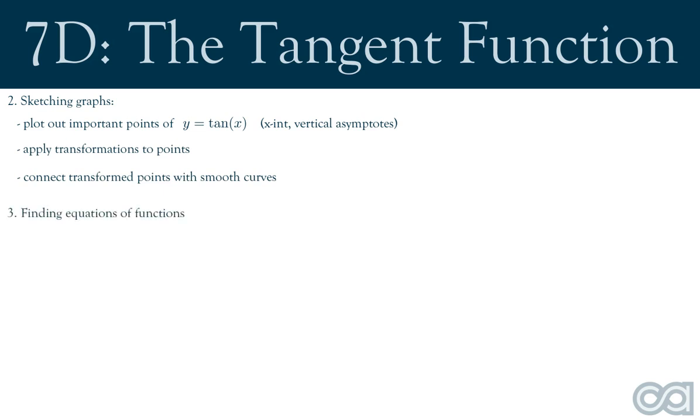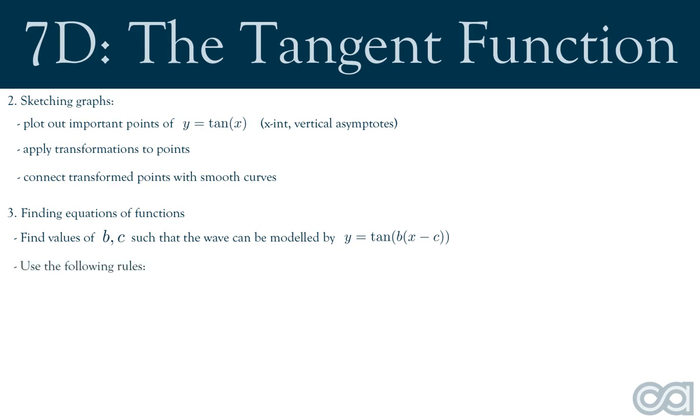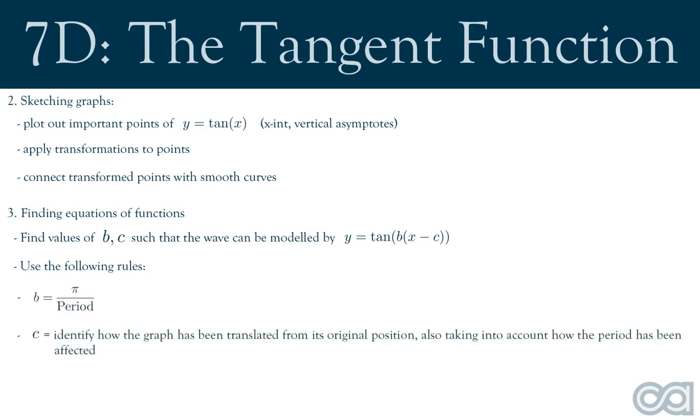Question type 3. Finding the equation of a graph of a tangent function. Here we need to find the values of b and c such that the given tangent graph can be modeled by the function y equals tan of b multiplied by x take c. To find these constants, we can make use of the following rules. B is equal to pi divided by period, and to find c, we need to identify how the graph is being translated from its original position, also taking into account how the period has been affected.